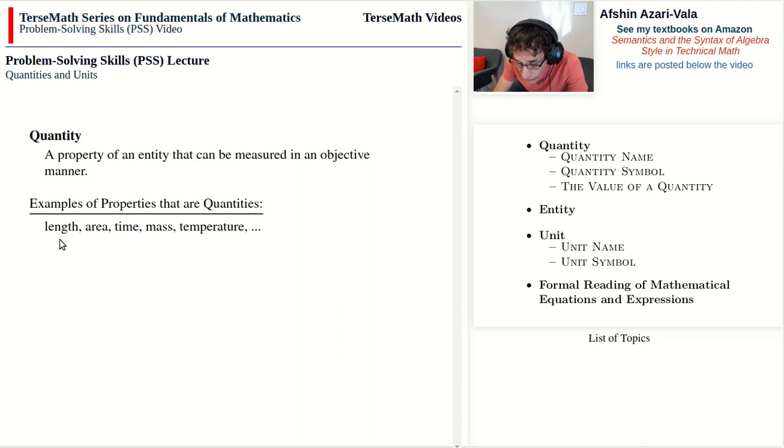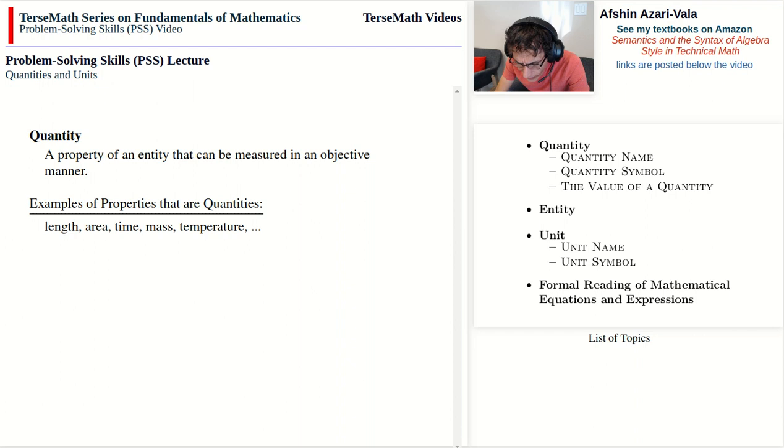We can measure length, for example, using the meter as the unit. We can measure area and come up with a numerical value, and then given a unit, we can come up with a numerical value for area. Time can be measured using, let's say, the second or the hour as the unit. Mass, we can use the kilogram to measure it with. Temperature, we can measure using degrees Celsius or kelvins. And what's important about all of these properties, what's common to them, is that they can all be measured. And not just measured, but measured in an objective manner. So by that we mean that there is a process in place as to how you go about making a